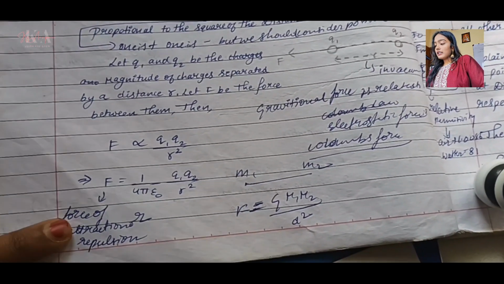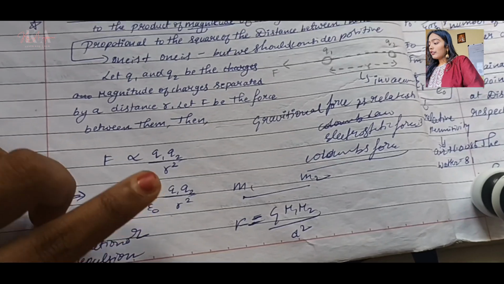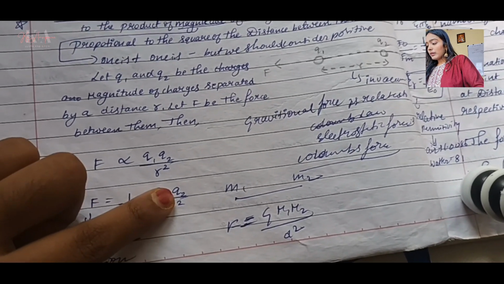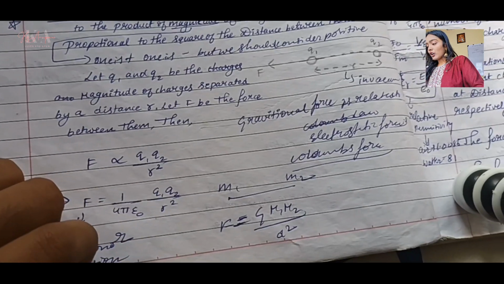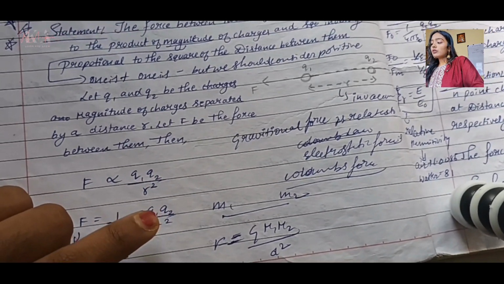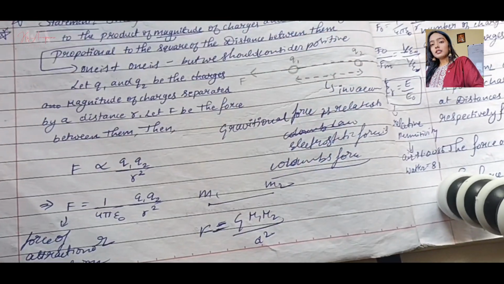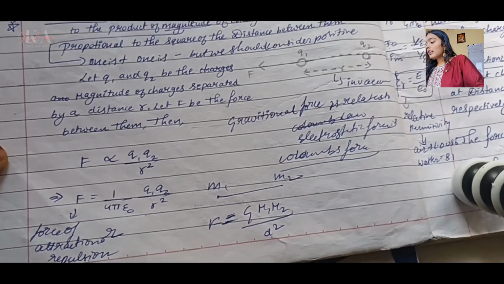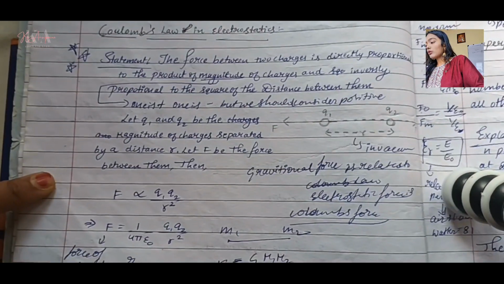F. So basically what you see here is force. This is a force of attraction or repulsion. F equals 1 by 4 pi epsilon naught, Q1 Q2 by R square. So why are we doing R square? What is R here? R is distance. And what are Q1 Q2? These are charges, right? And then we have epsilon naught. So what is epsilon naught?